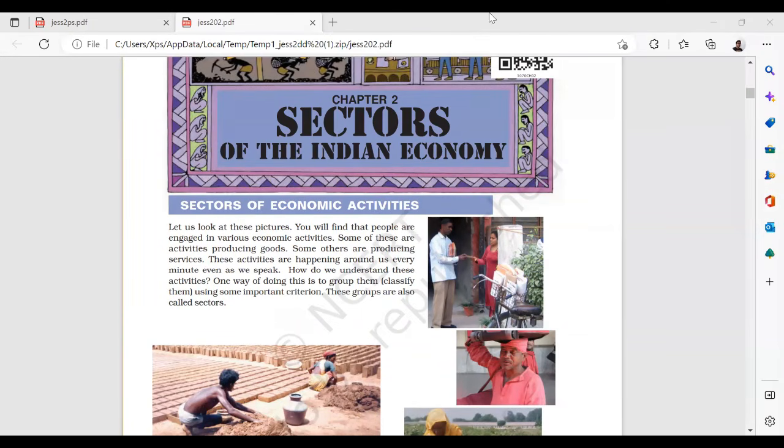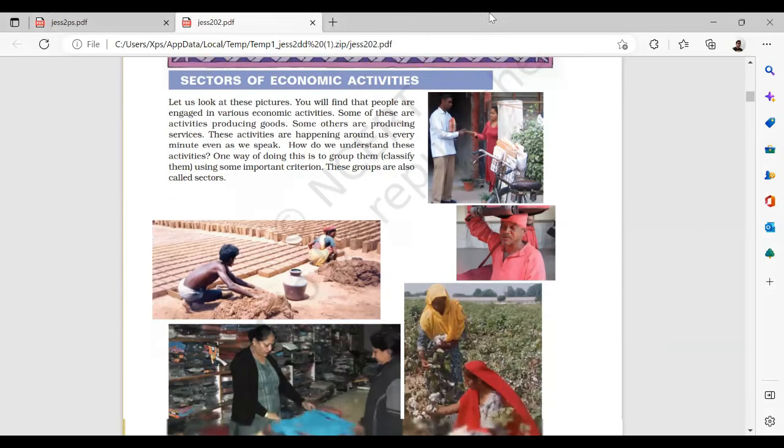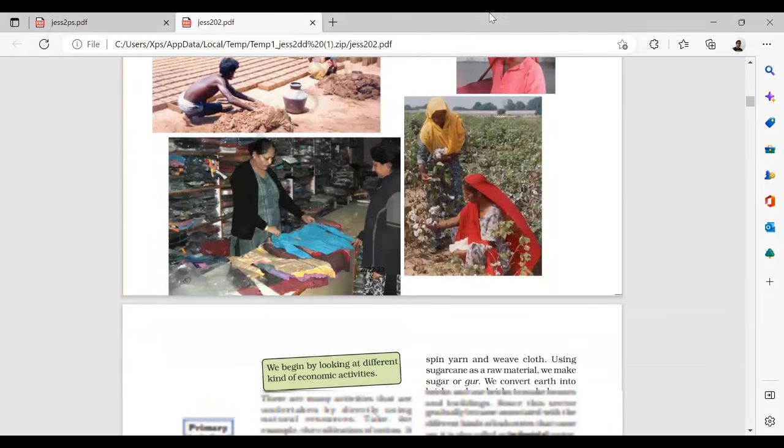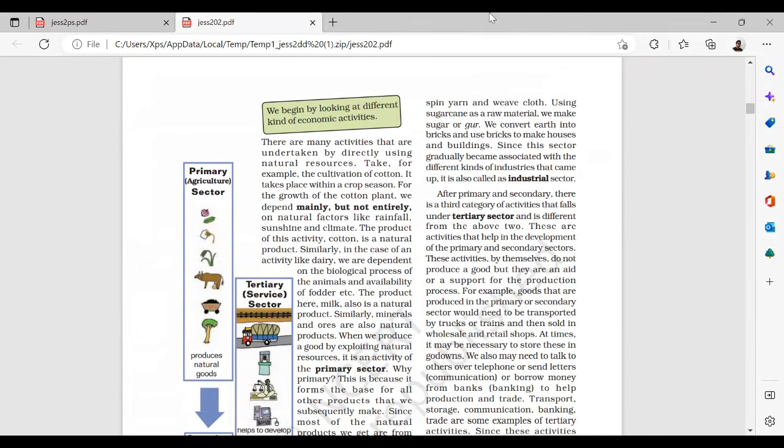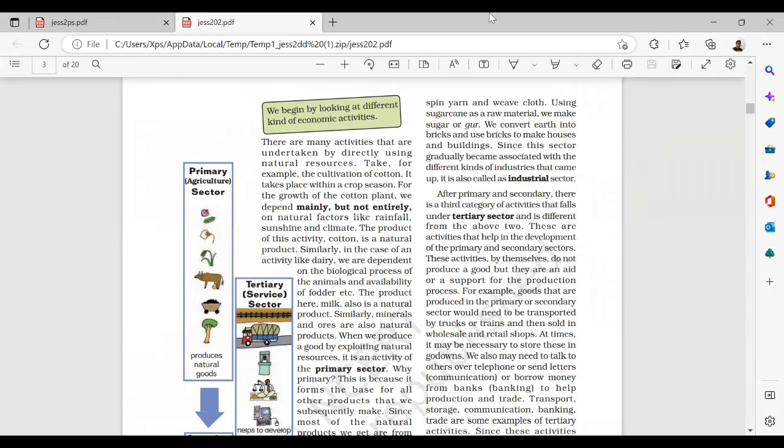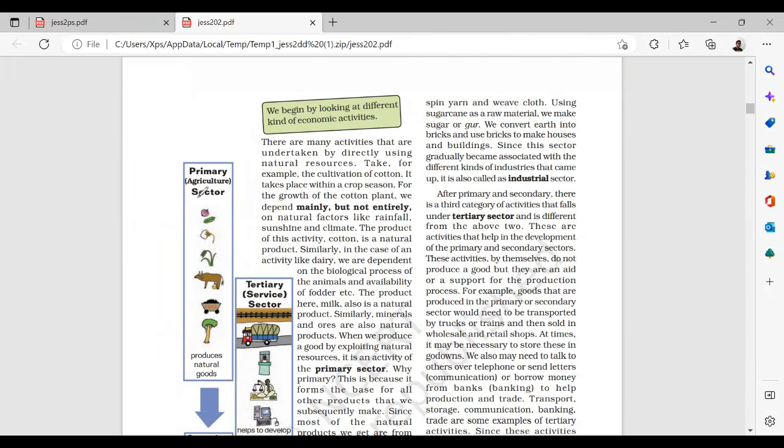So this chapter is about the sectors of the Indian economy. This is a very important chapter because it will give you a basic understanding about all the goods and services which contribute to the flow of GDP, etc. There are three sectors basically.